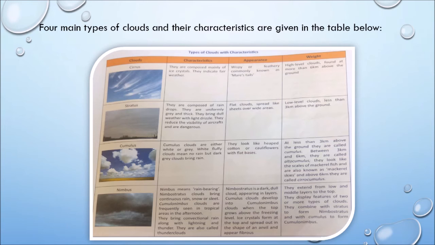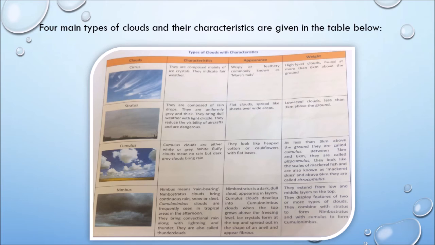And the fourth category is nimbus. Nimbus means rain bearing. Nimbostratus clouds bring continuous rain, snow or sleet. Cumulonimbus clouds are frequently seen in tropical areas in the afternoon. They bring convectional rain along with lightning and thunder. They are also called thunderclouds.